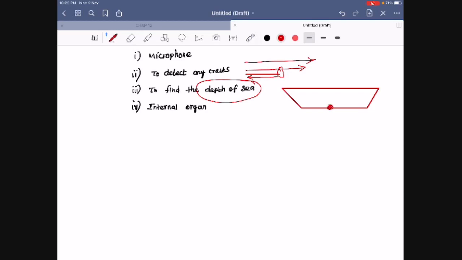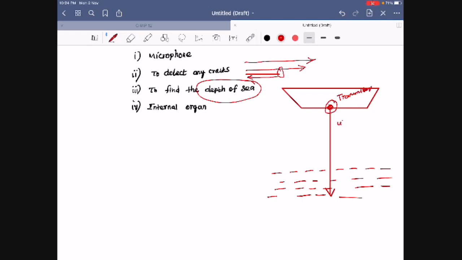By using the transmitter, they are sending signals to the sea floor. Just imagine this is the sea and this is the seabed. By using the transmitter they are sending ultrasonic waves.